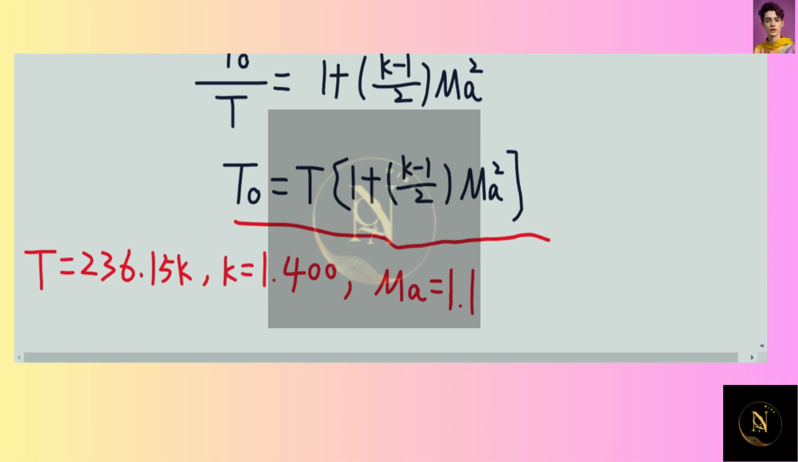Okay, so we know the stagnation temperature can be equal to T times (1 plus (k minus 1) over 2 times Ma squared). So we know the temperature T is given as 236.15 Kelvin, and the specific heat ratio of the air is 1.4. And we know the Mach number is given as 1.1.